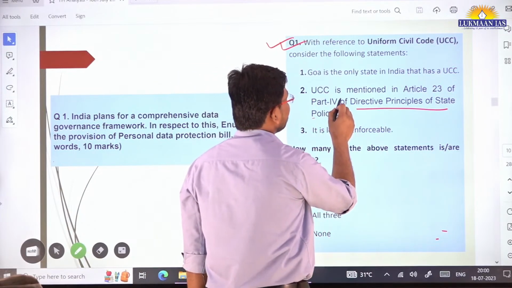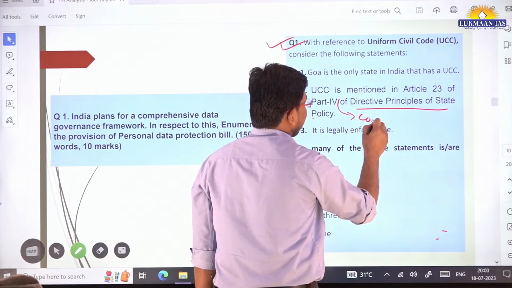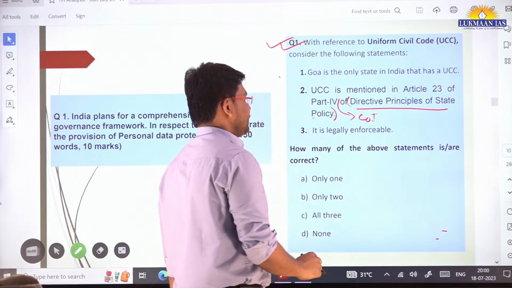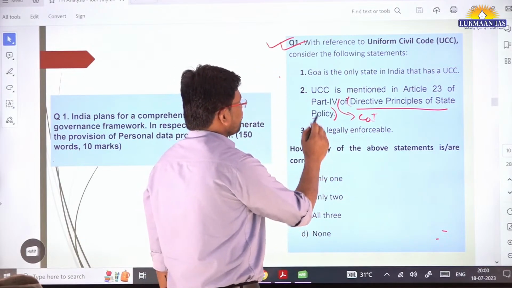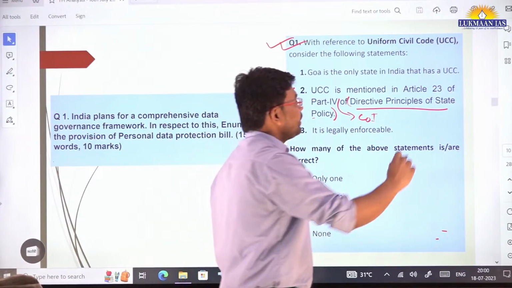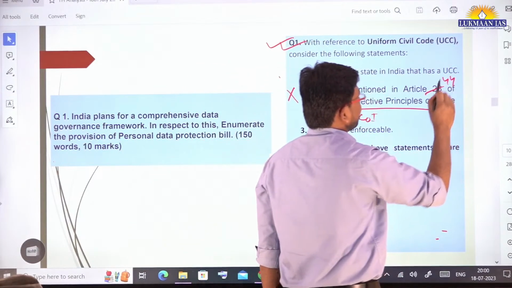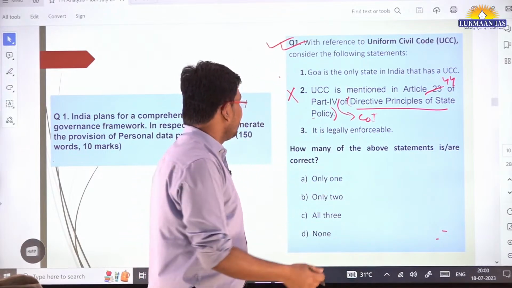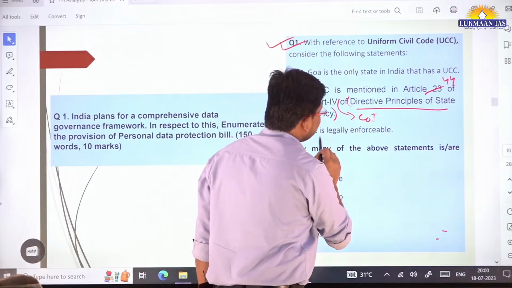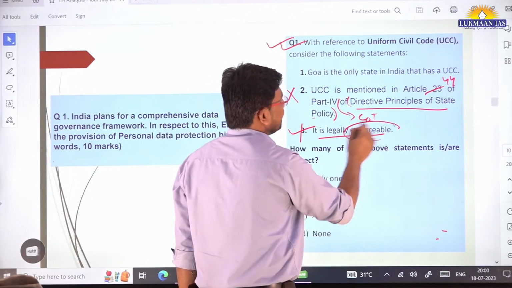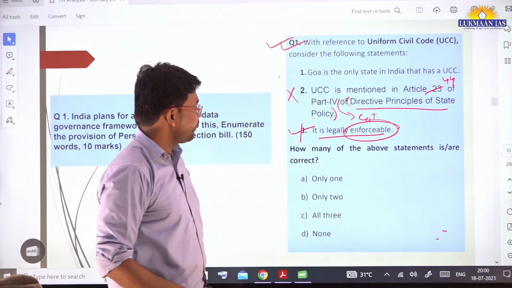Okay, Part 4 of the Constitution of India is Directive Principles of State Policy. It is legally enforceable? Well, the uniform civil code is mentioned under Article 44 of the Constitution of India. It is not mentioned in Article 23. So the second statement is wrong. The third statement says it is legally enforceable. This statement is also wrong, because DPSPs are not legally enforceable.